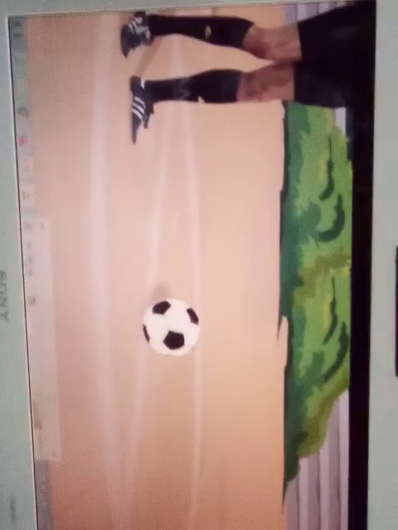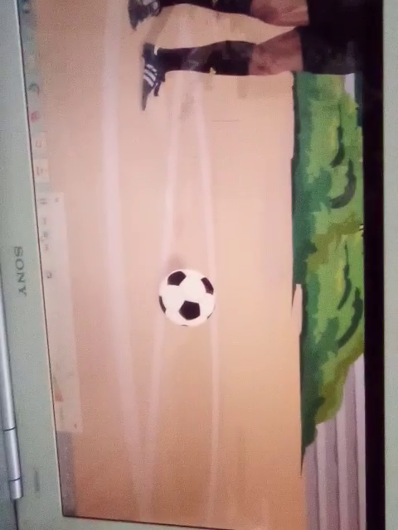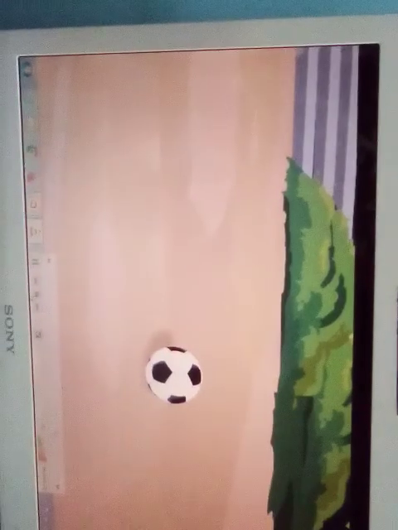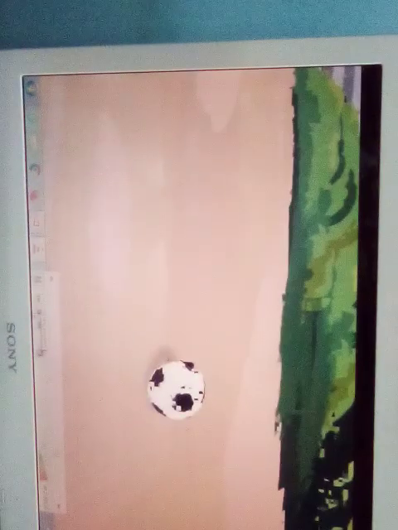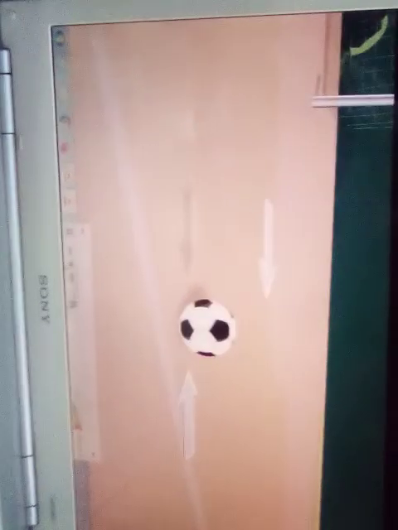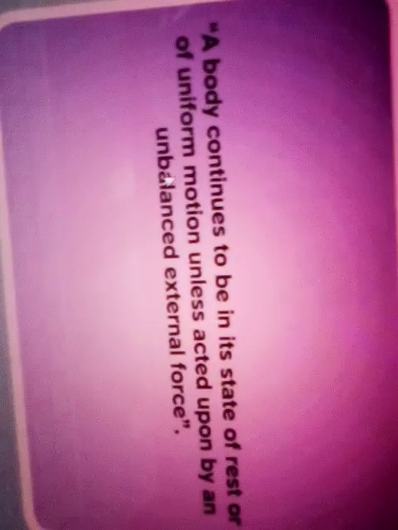Well, now this law should make sense. Do you understand why a ball on the ground after being kicked does not keep moving forever? The ball stops after some time due to the unbalanced external force applied by the ground in the opposite direction. Things to remember. Newton's first law of motion states that a body continues to be in its state of rest or of uniform motion unless acted upon by an unbalanced external force.